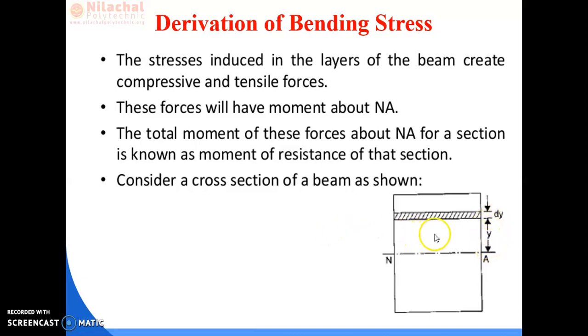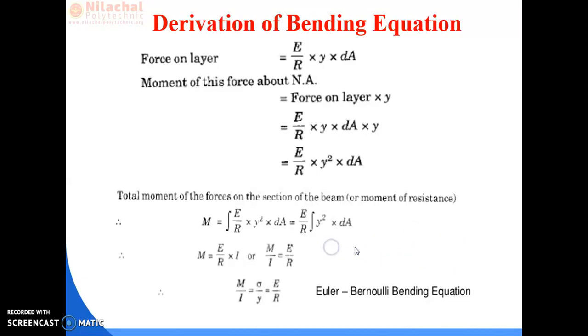Now we have to find the small moment produced by the small strip at a distance of y, that is force into displacement, that is, the bending force applied upon the layer at the y distance. If there is a layer at a y distance, y by r is equal to sigma by E. Now sigma is equal to E by r into y. So the small force will be at a distance